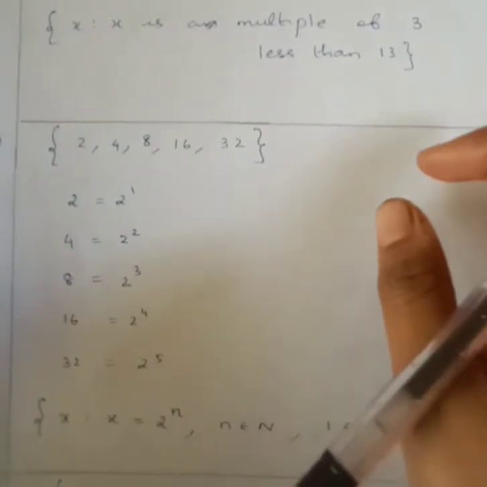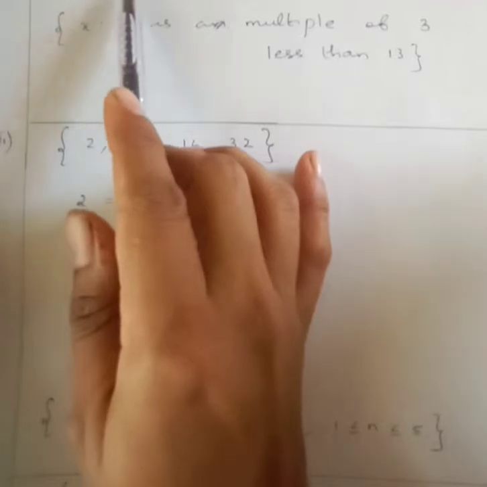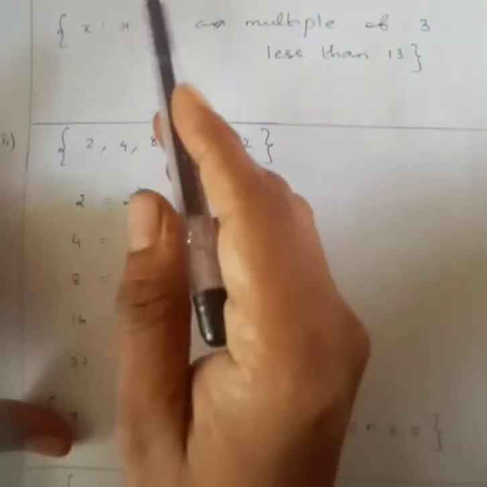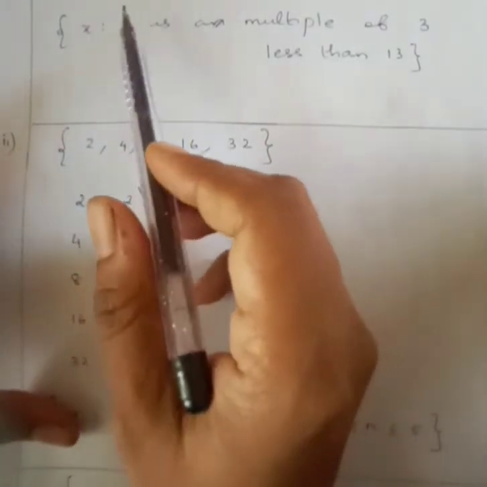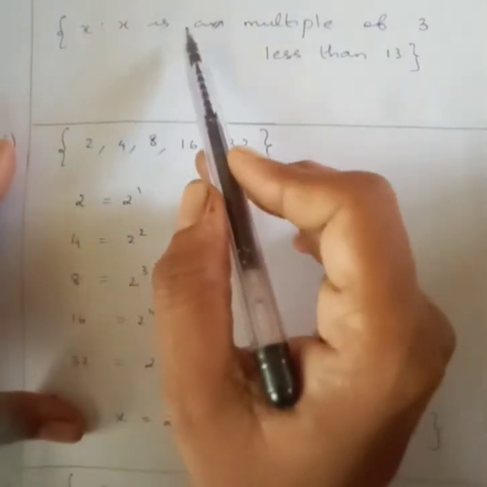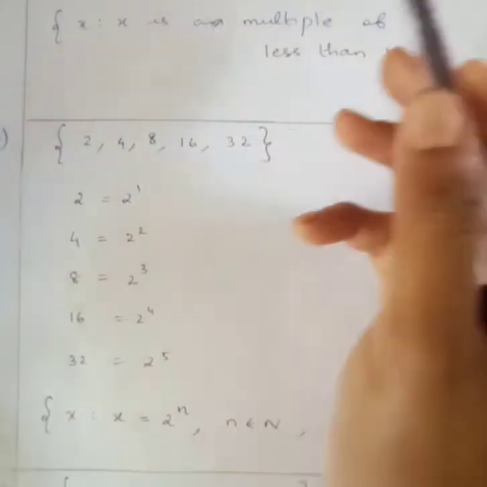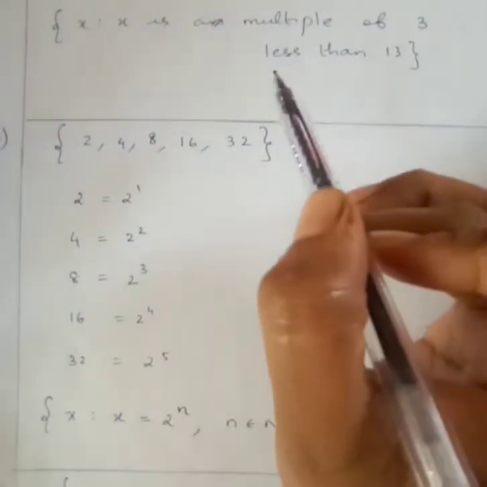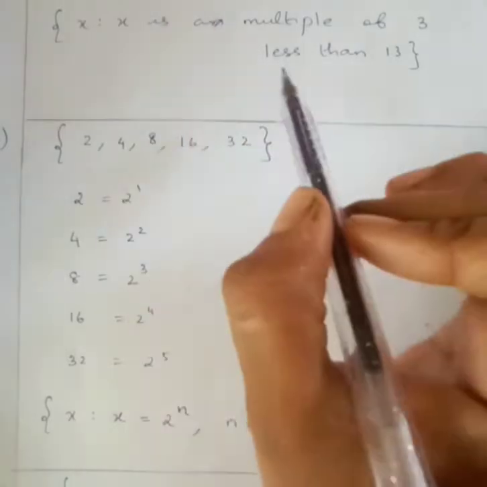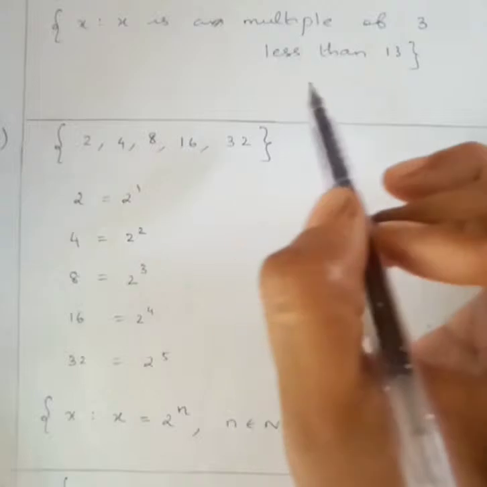Now we are going to see set builder form. It will be given like this: 3, 6, 9, 12, right? So how to write this in set builder form means you should write like this: X such that X is a multiple of 3. Multiple of 3 means all the numbers will come. So I have stopped here. You should give the condition less than 13. So X is a multiple of 3 less than 13. This is the answer, right?